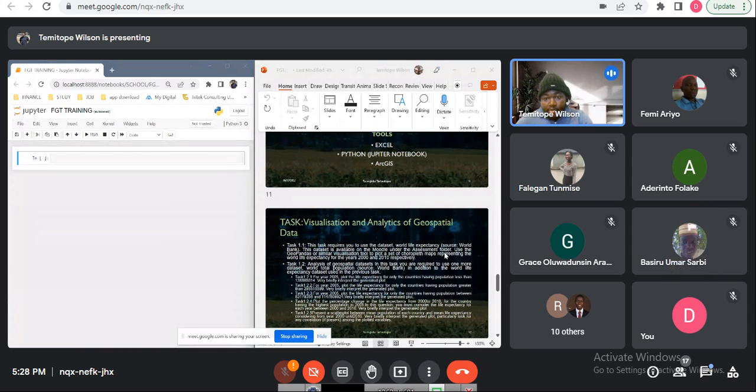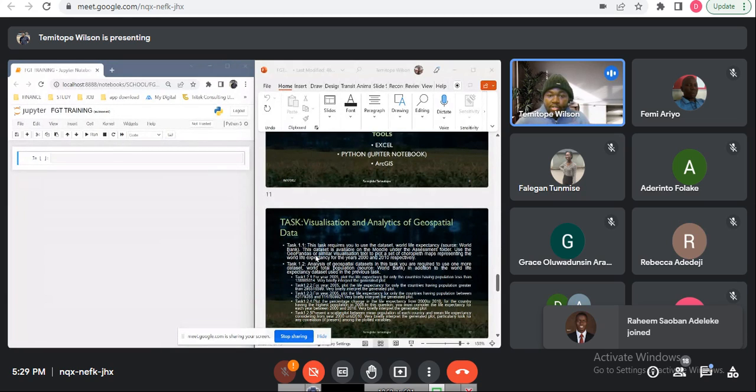You might not have access to it, but when you're having a longer training with Farm Global Technologies, these are the things we give you access to because we need you to work on real life projects when it comes to data analytics or graphics design and all that. So we give you folders where you have the documents you need to work on.